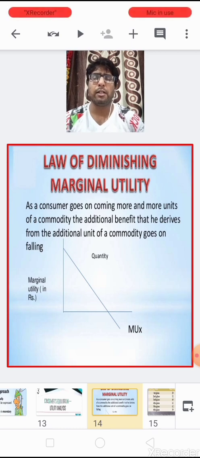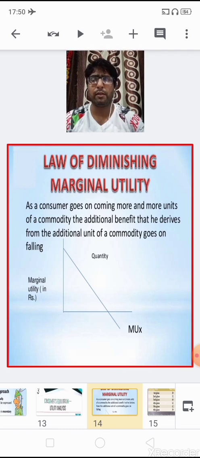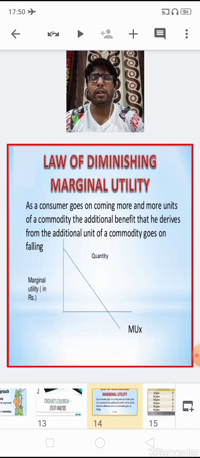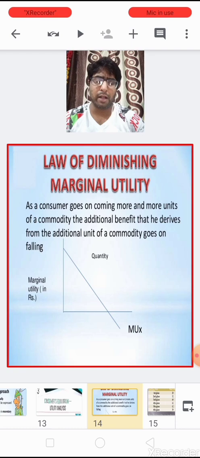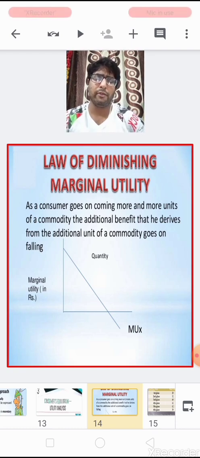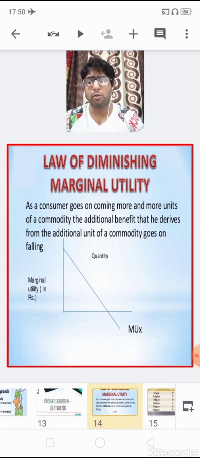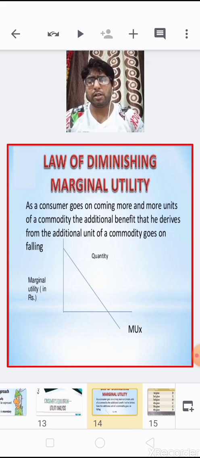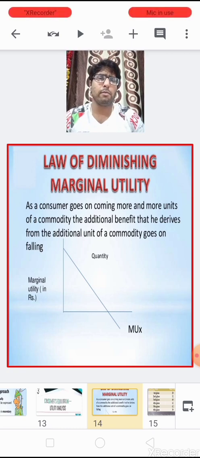If the consumer wants to go beyond this stage, or if the consumer wants to consume one more unit of the commodity, then whatever satisfaction he derives becomes negative, marginal utility becomes negative and total utility falls. It means that at this stage marginal utility is zero and total utility is maximum.